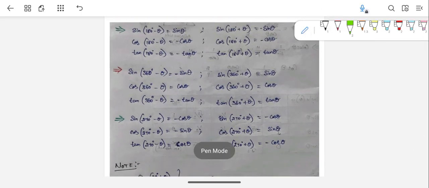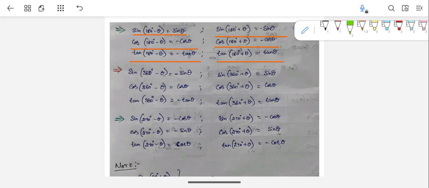Okay, so if you can just remember this: sine 180 minus theta means sine theta, cos 180 minus theta means minus cos theta, right? Those are these things. So tan 180 minus theta means minus tan theta, right? Sin 180 plus theta means minus sin theta. Cos 180 plus theta means minus cos theta. Tan 180 plus theta means tan theta. Here no negative. Okay, you need to be very careful and conscious about this positive negative sign also.